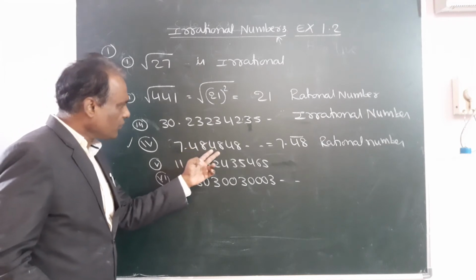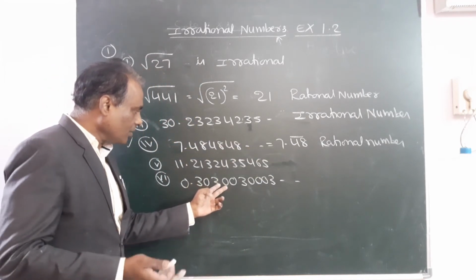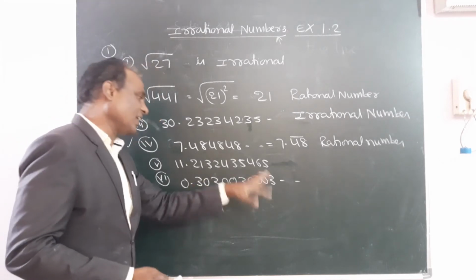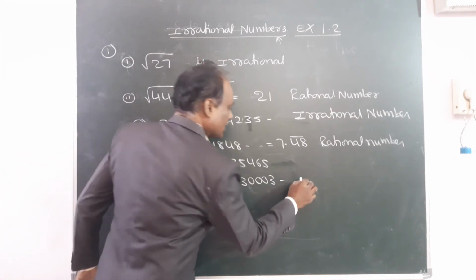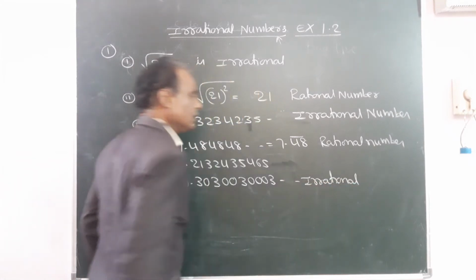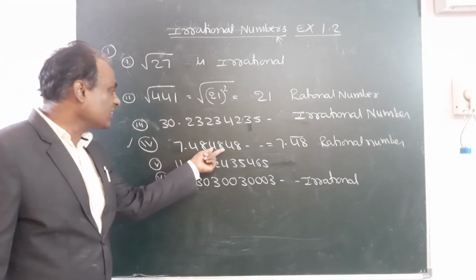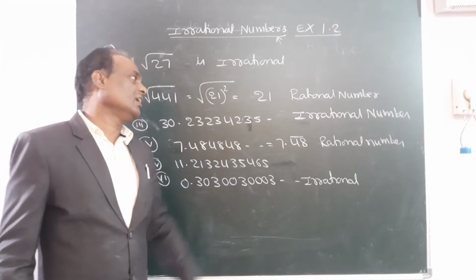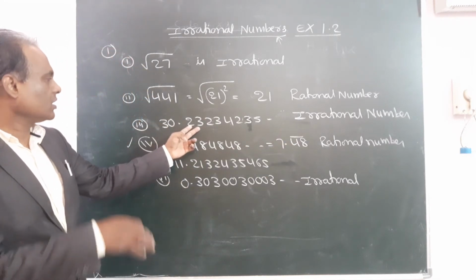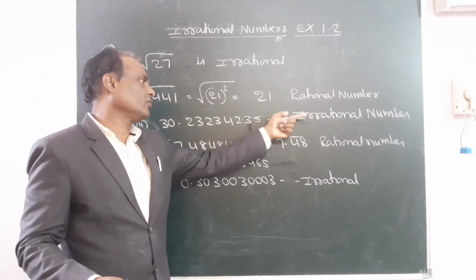Here the same 48484848 is repeated. Here 3030 is not repeated because there is another 30, and this is 300 and this is 3000. So different. So this type of number is irrational. Only if the numbers after the decimal repeat in a systematic order is it a rational number. If irregular numbers are coming, it is an irrational number.